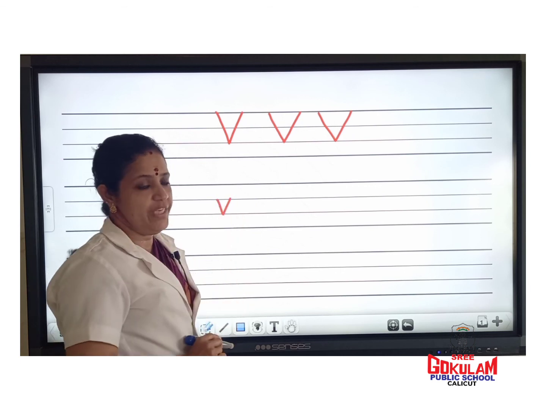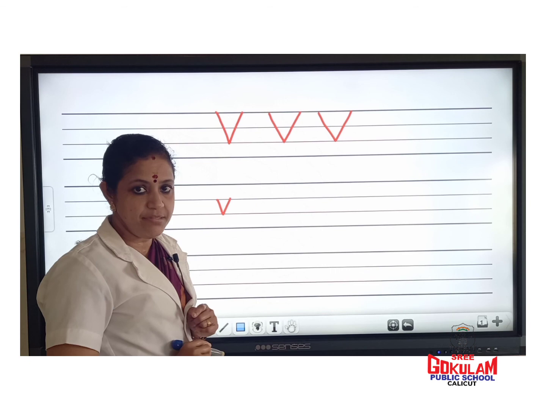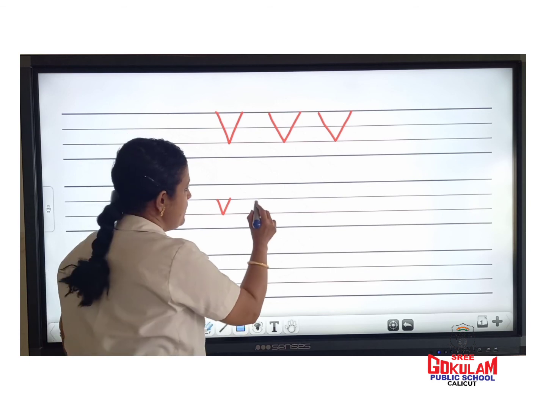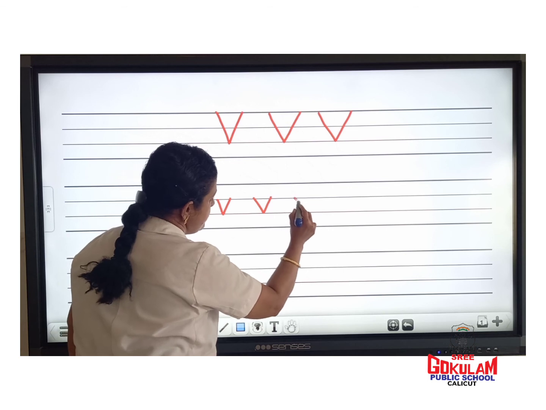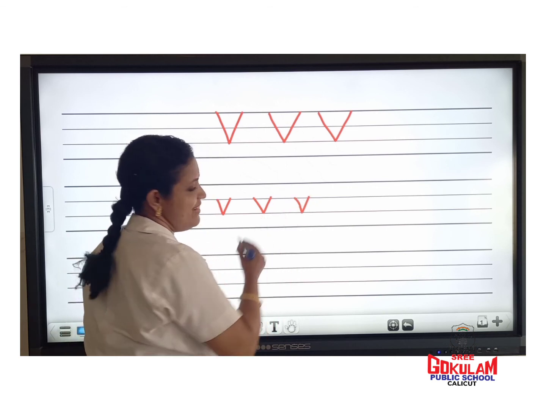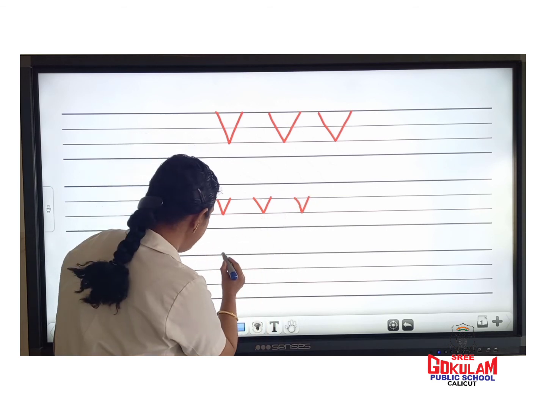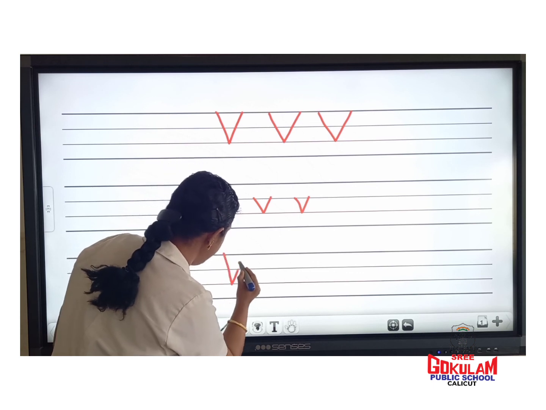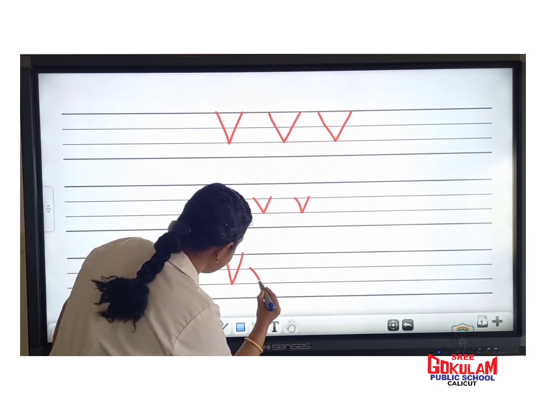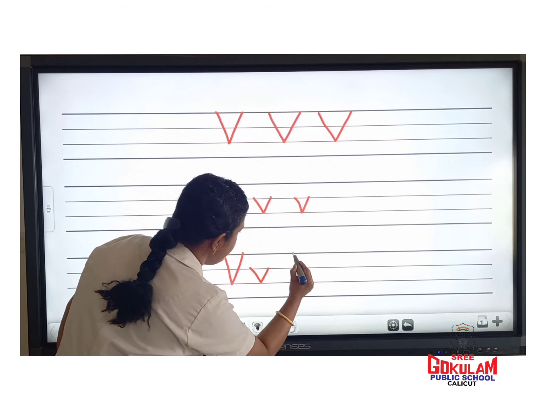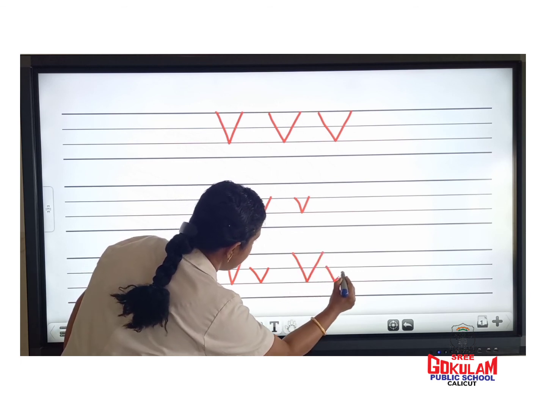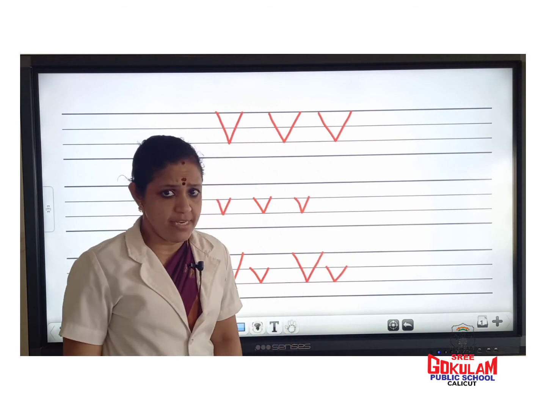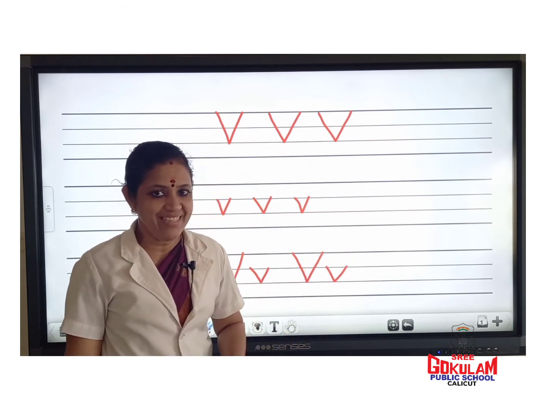Small letter V. Children, look here. Which letter is this? Small letter V. Repeat after me. Capital letter V. Small letter V. Did you understand how to write letter V?